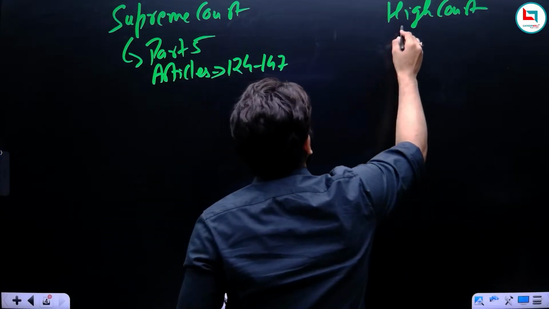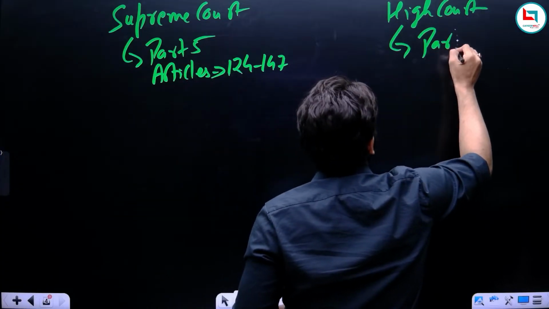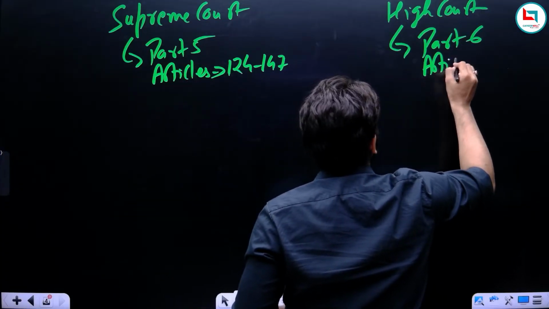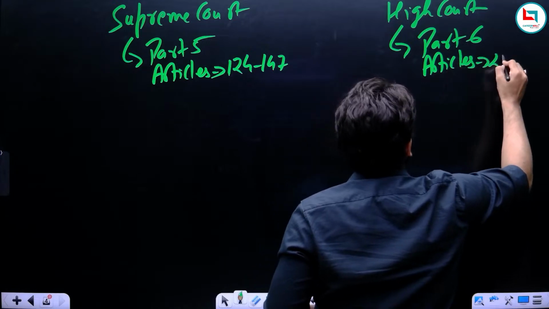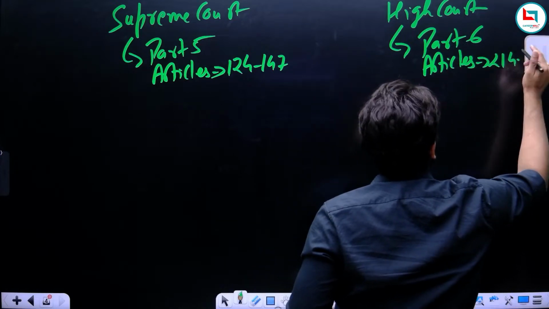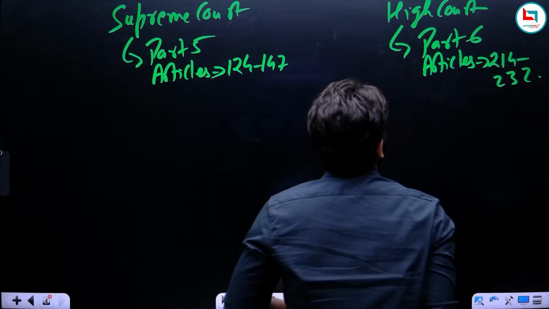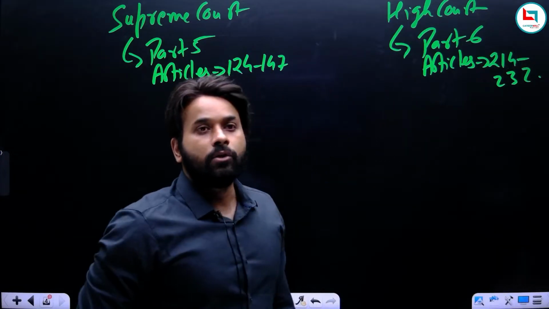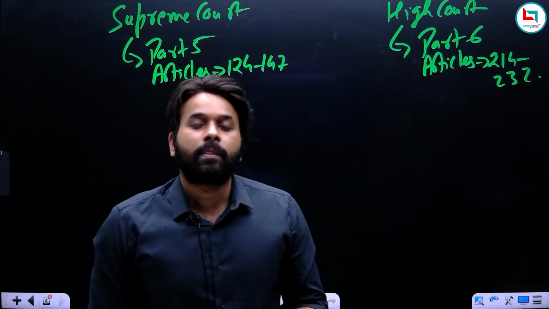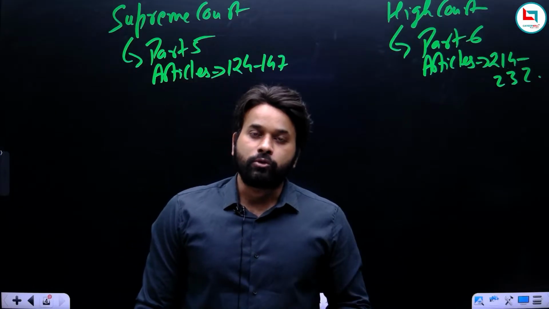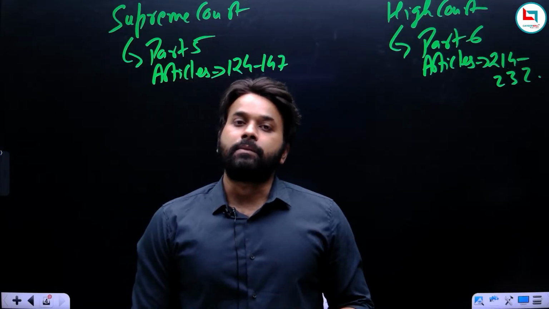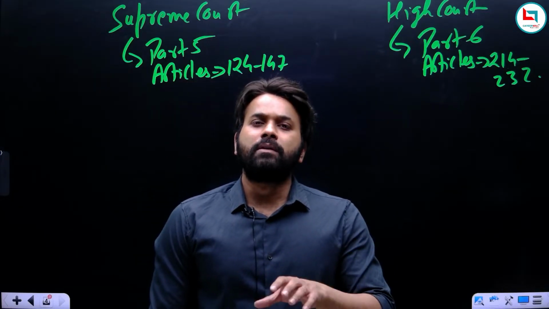Now, what about the High Court? The High Court is under Part 6 of the Constitution, and the articles are Article 214 to 232. So these many articles are there for the High Court and these for the Supreme Court. Now, how will we approach this? See, the answer is simple. We will start from the basics.